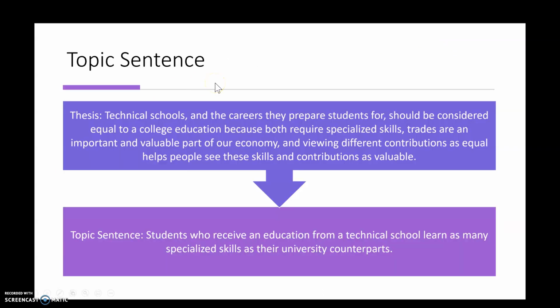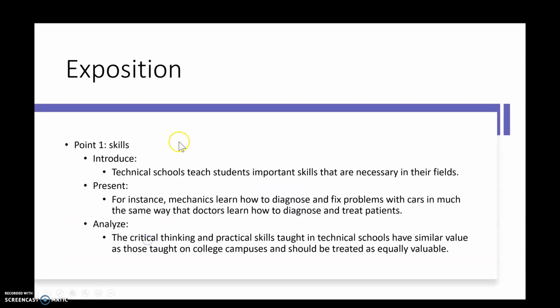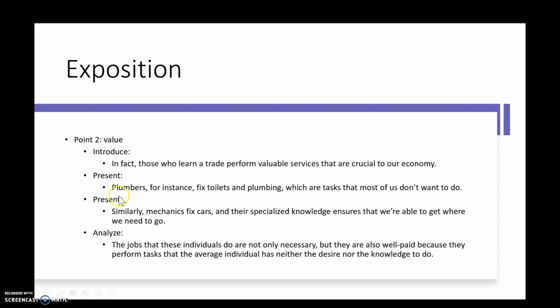So my topic sentence and thesis. Well, my thesis I've already given you. So my topic sentence for this paragraph is going to be: students who receive an education from a technical school learn as many specialized skills as their university counterparts. So my exposition here might be, technical schools teach students important skills that are necessary in their fields. For instance, mechanics learn how to diagnose and fix problems with cars in much the same way that doctors learn to diagnose and treat patients. And to analyze that, the critical thinking and practical skills taught in technical schools have similar value as those taught on colleges' campuses and should be treated as equally valued.